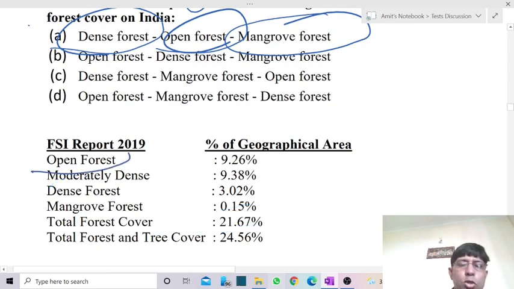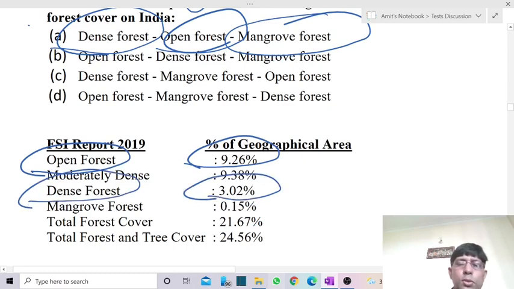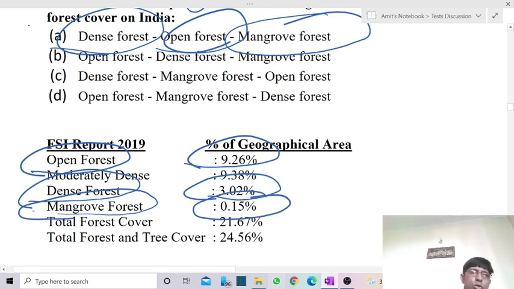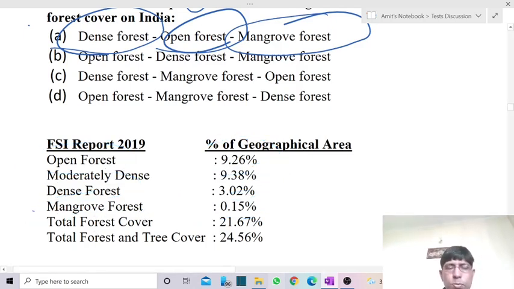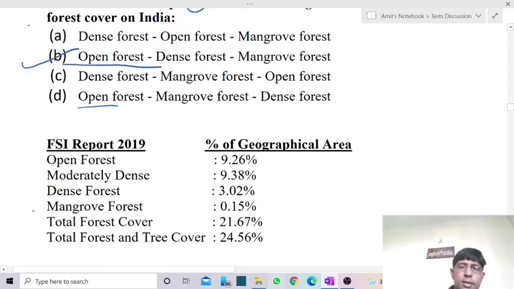So open forest contributes 9.26%, dense forest covers 3.02%, and mangrove forest, which is found near the coast where fresh water meets saline water, contributes just 0.15%. So the answer: first is open forest, then comes dense forest, and then comes mangrove forest. So the answer is B.